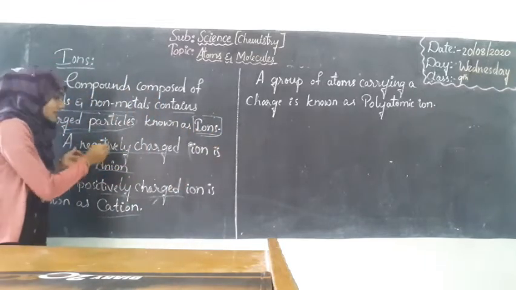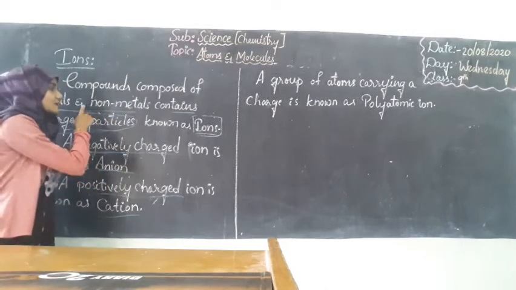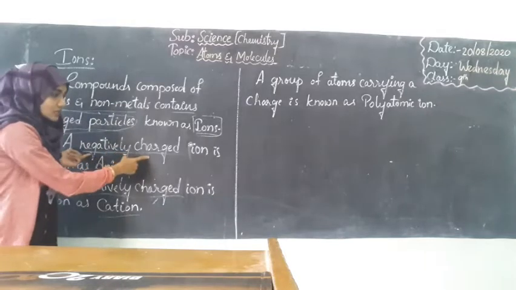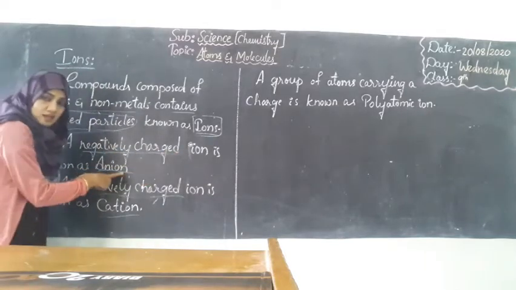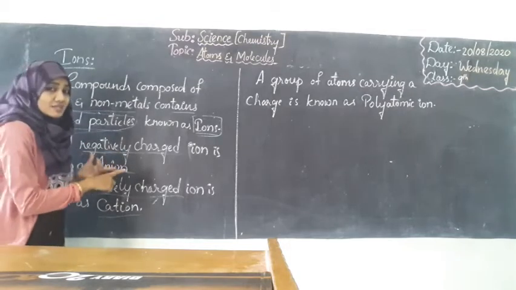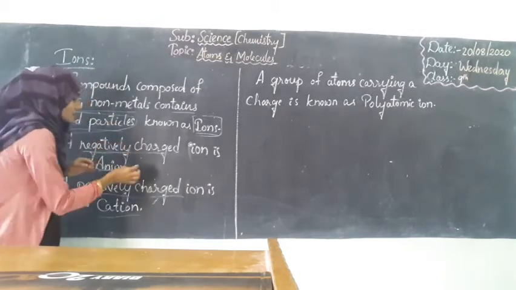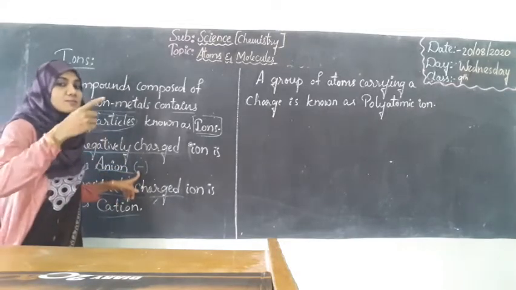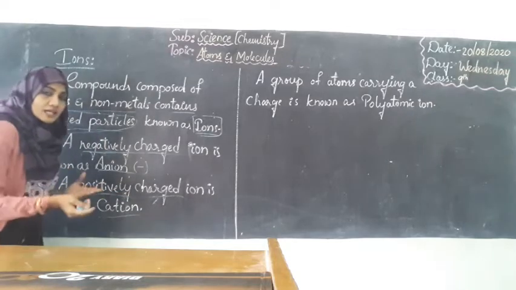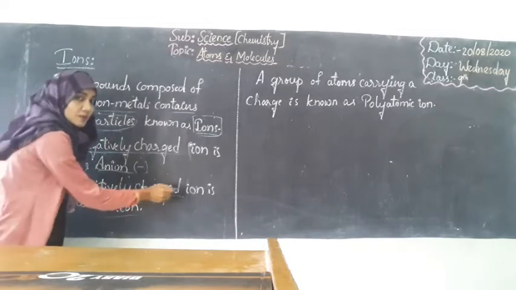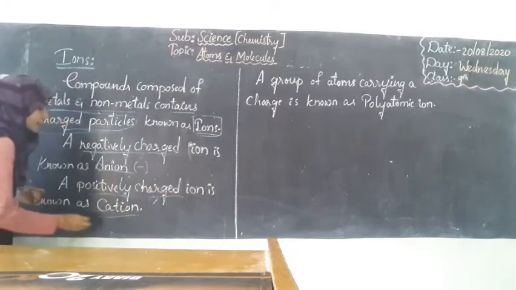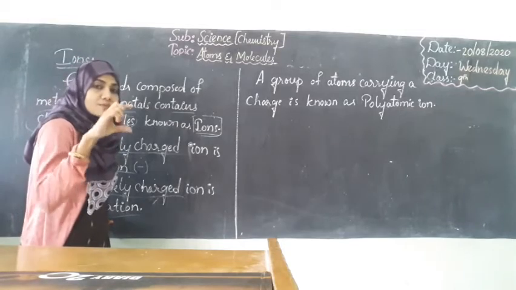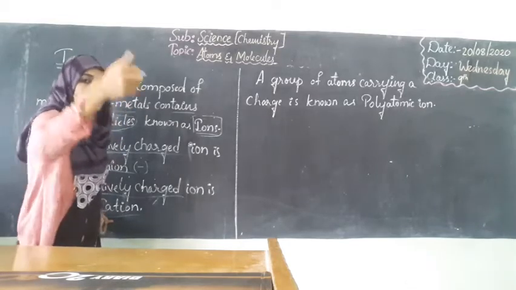If an element, whether a metal or non-metal, contains a negatively charged particle, then that will be considered as an anion, and we will represent that element with the charge written on top of its symbol. Whereas if any element contains a positively charged particle, that will be considered as a cation, and we will represent that element by taking its symbol and placing the charge on its top.